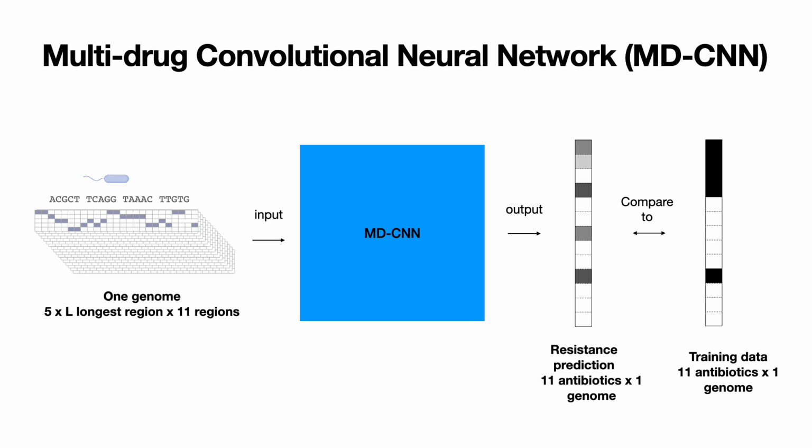This model doesn't take in the whole DNA strand, but we pick out important regions on the DNA that are known to be causing resistance to all these drugs, and then one hot encode these regions and then stack these regions over each other and then pass to the CNN model.